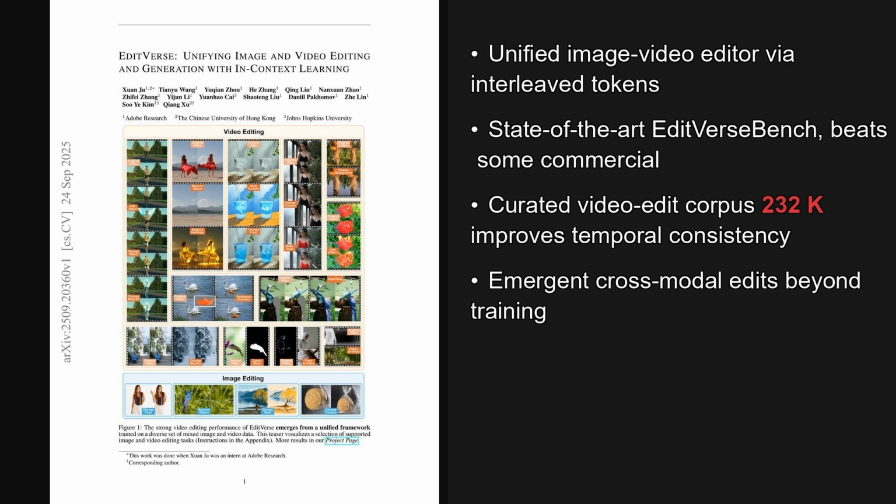Wrapping up, 2 takeaways stand out. A single interleaved token sequence lets one transformer edit and generate both images and videos with strong instruction following, and a scalable video editing dataset closes the data gap, boosting temporal consistency. The broader implication is simpler creative pipelines and more general multimodal editors.